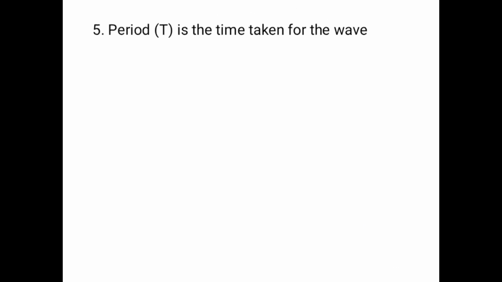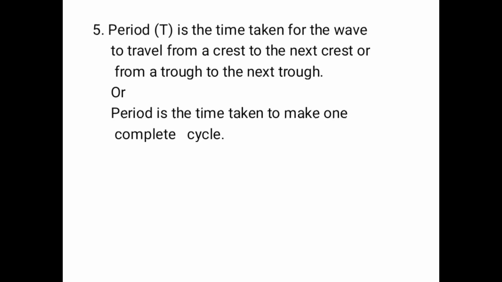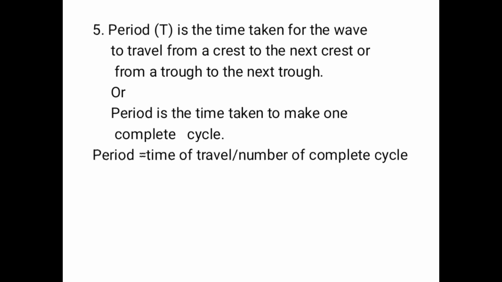Well, another term is period. Period T is the time taken for the wave to travel from a crest to the next crest or from a trough to the next trough. Or you can define period as the time taken to make one complete cycle. Period is equal to time of travel divided by the number of complete cycles.